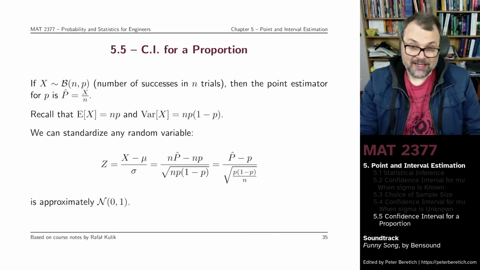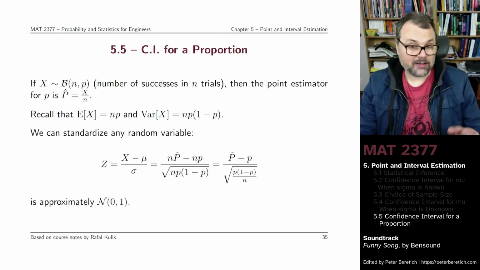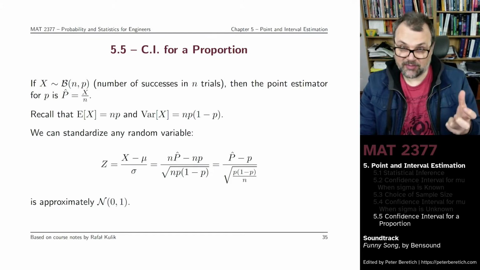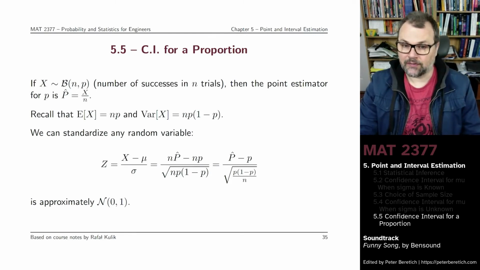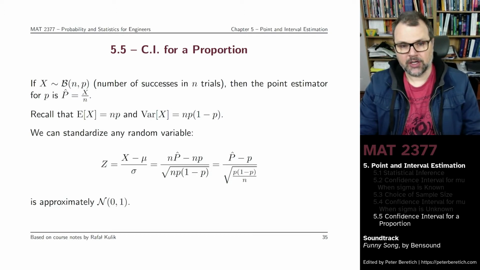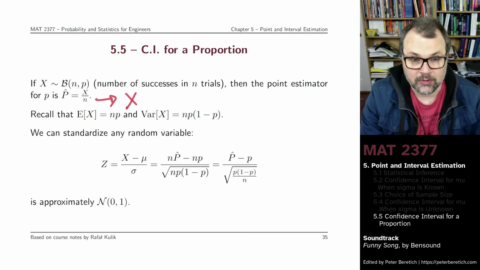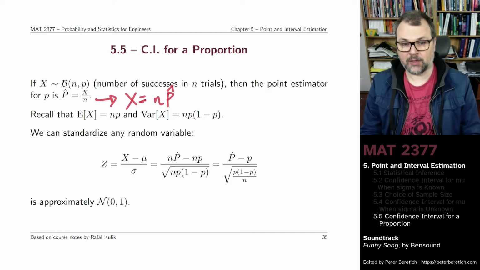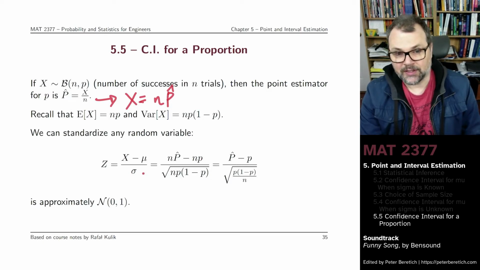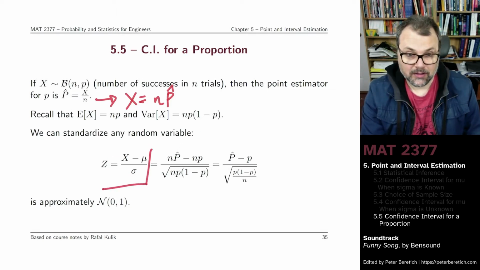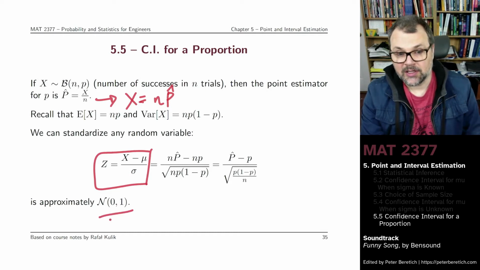Now you can standardize these random variables as well. Like you can look at x minus mu divided by sigma, not the standardization associated with the central limit theorem, but just the actual standardization of an original random variable. You subtract the mean, you divide by the standard deviation. And in the case of x, which measures the number of successes, you can rearrange the terms here and you get that x is equal to n times the estimated proportion. Mu is flat out np, and then the standard deviation would be the square root of the variance. So this quantity here is going to be approximately standard normal.